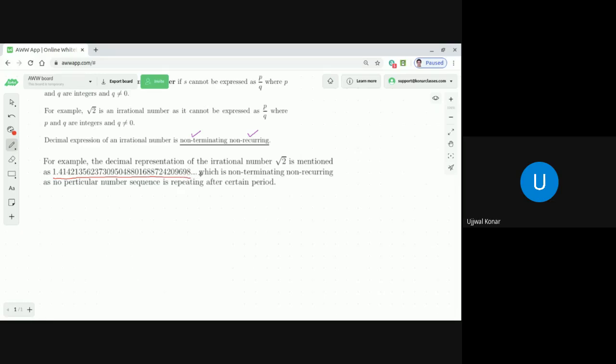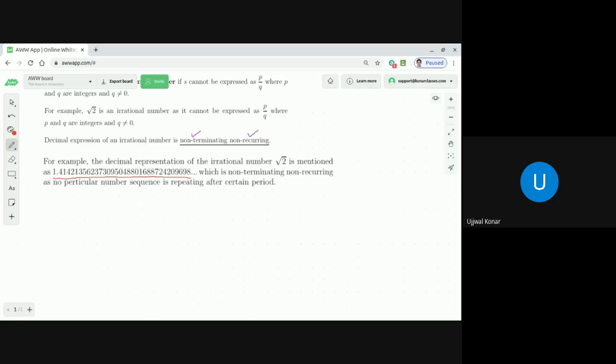It actually continues. How far can I write, right? Because it is non-terminating and non-recurring. As no particular number sequence is repeating after a certain period, hence it is non-recurring. And that creates a problem.